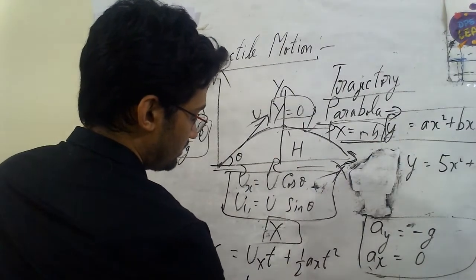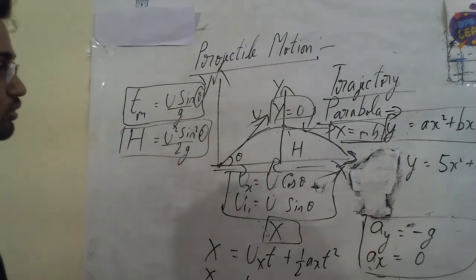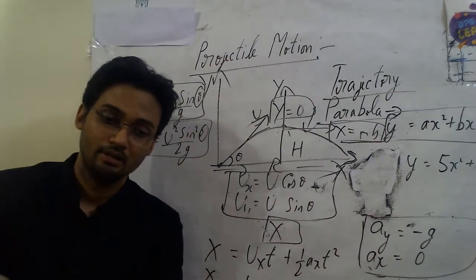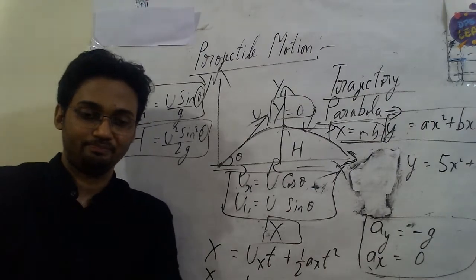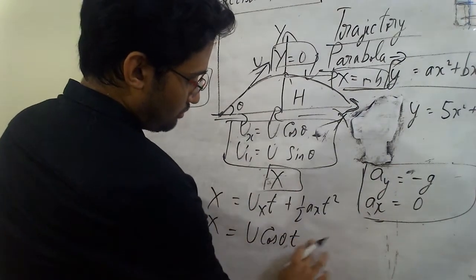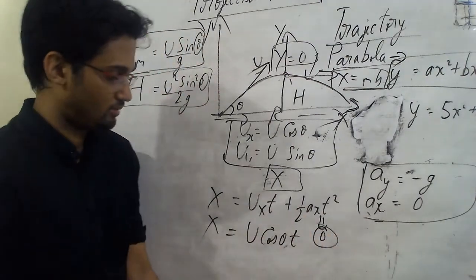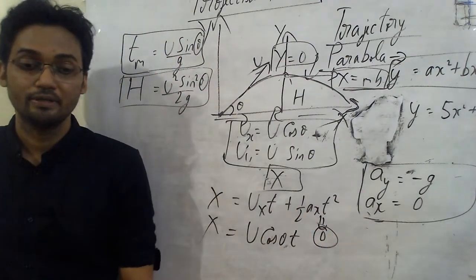Then this becomes 0. This is x equals u cos theta t plus 0. What can you get from here? Now when I want to move further, I know that this part is automatically neglected because it's 0. I am left with u cos theta into t.